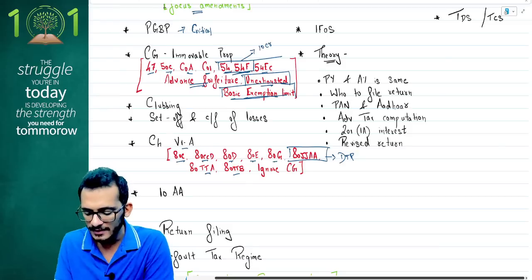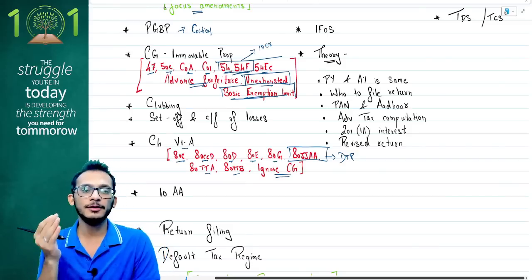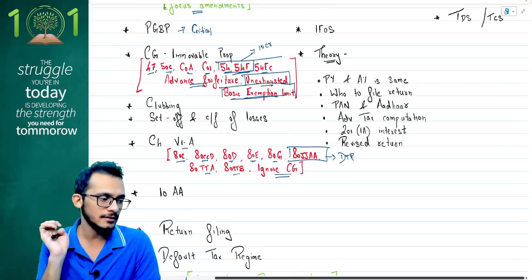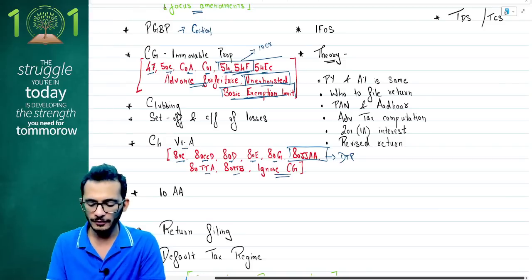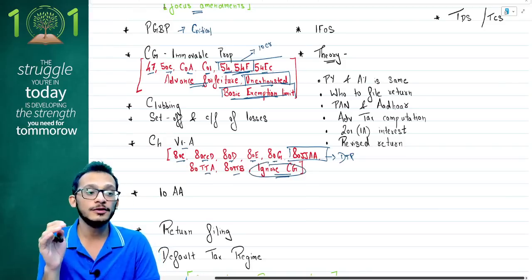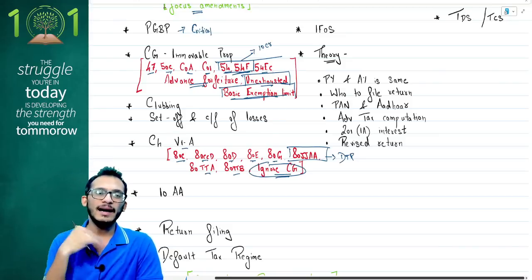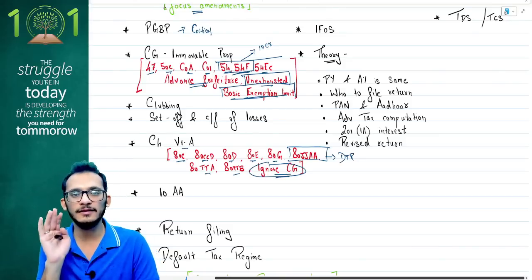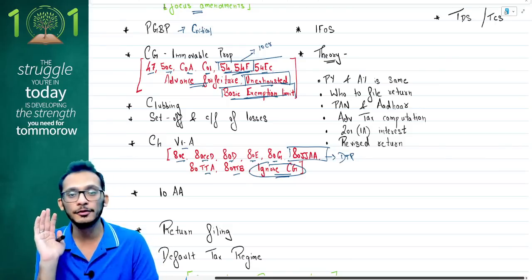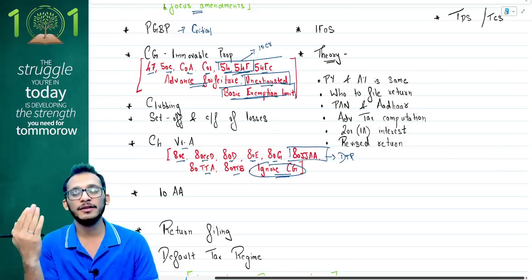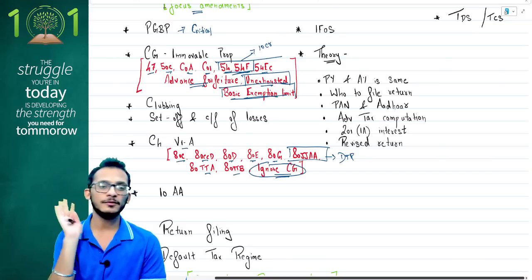And the last thing: when I say ignore CG, I don't mean ignore CG. I mean that when you're doing Chapter 6A, you don't do Chapter 6A on capital gains. This part of the question came in the September MCQs, which people chose to miss out, and they lost marks. This is what I feel are the important sections from Chapter 6A. If you have not gone through the chapter at all, these are the sections I would ask you to focus upon. If you've gone through the chapter and you're comfortable with every other section, good for you. But from an exam perspective, please focus on this.